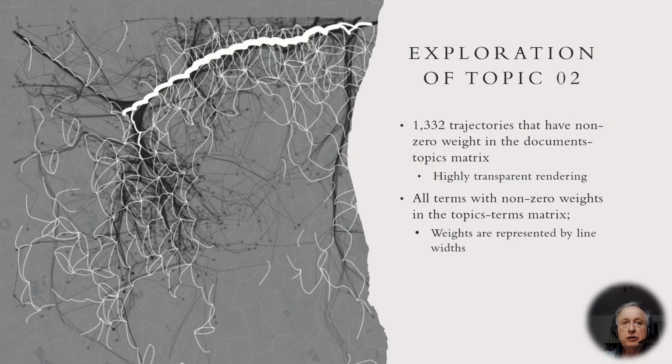To understand which trajectories contribute to each topic and assess their properties, we interactively select a topic of interest. Flows with non-zero weights in the topic's terms matrix for the selected topic are shown on the map in white. Line widths represent weights. Contributing trajectories are selected based on non-zero weights in the document's topics matrix. These trajectories are rendered transparently in black. The map clearly shows their common properties. Most of them entered the area from northeast and follow the main road towards west.